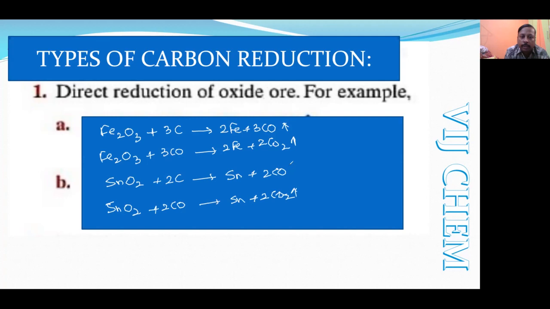Like this, the carbon directly acts as a reducing agent, and the product produced will again act as a reducing agent. So this is direct reduction, a part of the types of carbon reduction. Note this down, then we will go further.